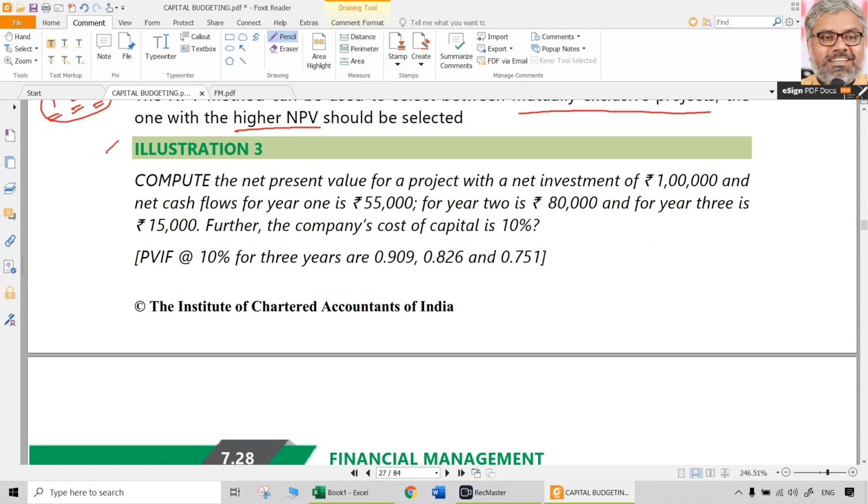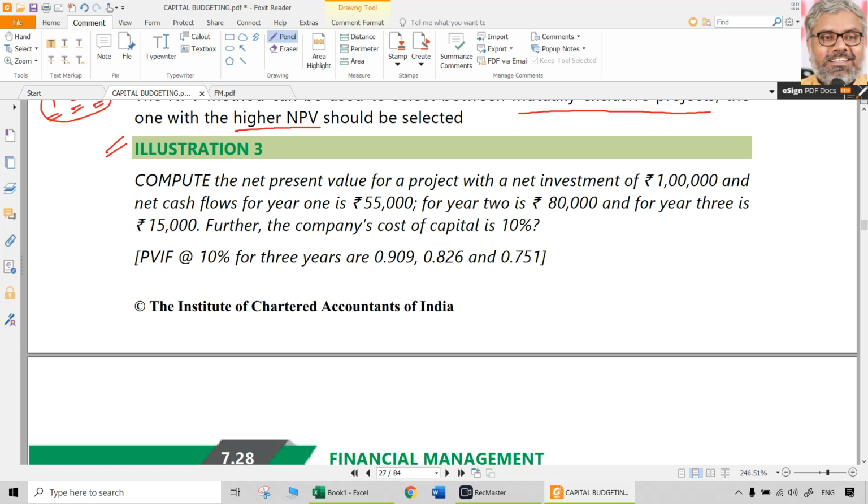Now let us simply apply the technique of NPV in this illustration 3, only for general understanding. These are very basic questions for practice so that we can understand the computational aspects. Illustration 3 says: compute net present value for a project with a net investment of 1 lakh rupees and net cash flows for year 1 55,000, year 2 80,000 and for year 3 15,000. Company's cost of capital is 10%.